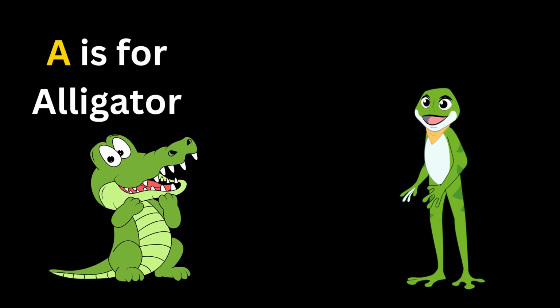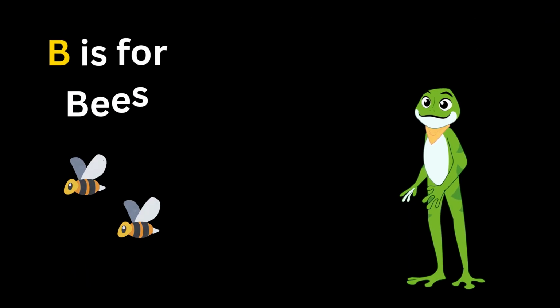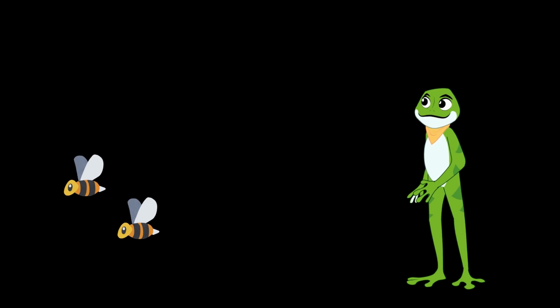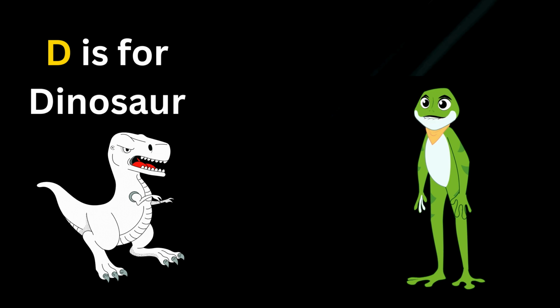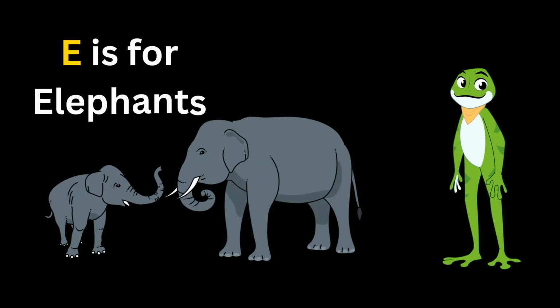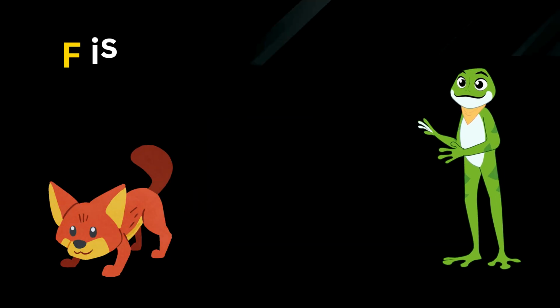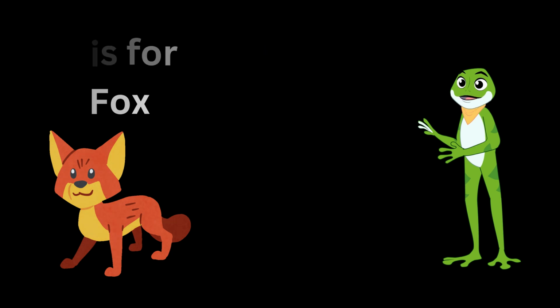A. A is for alligator. B. B is for bees. C. C is for cat. D. D is for dinosaur. E. E is for elephants. F. F is for fox.